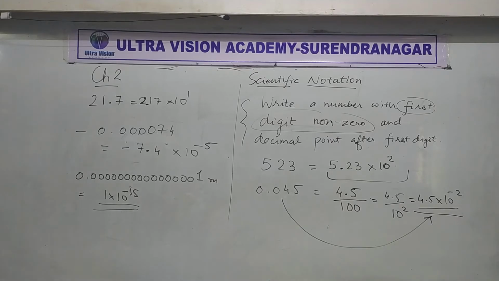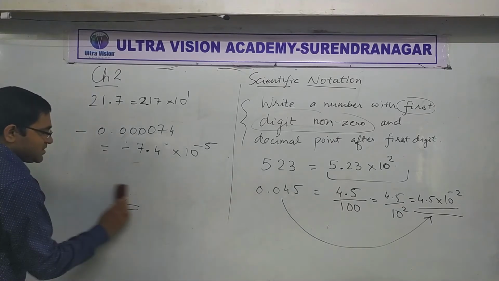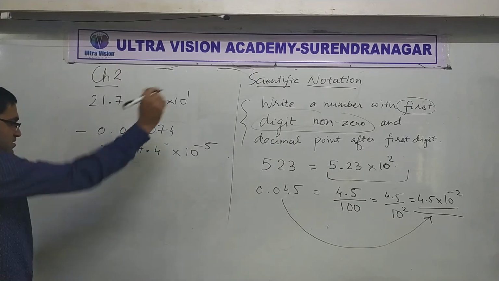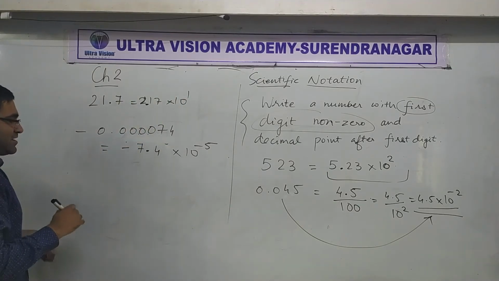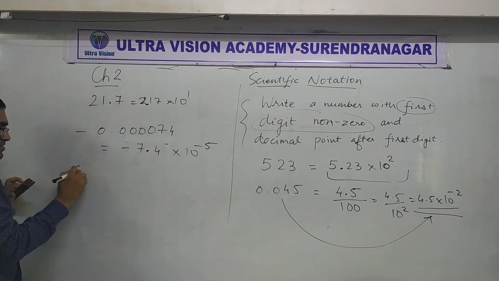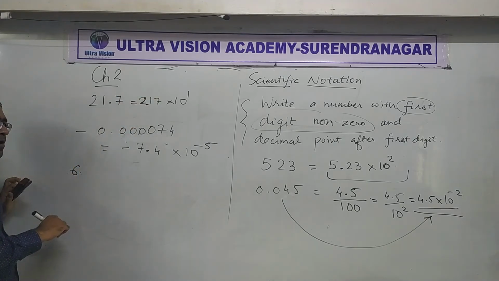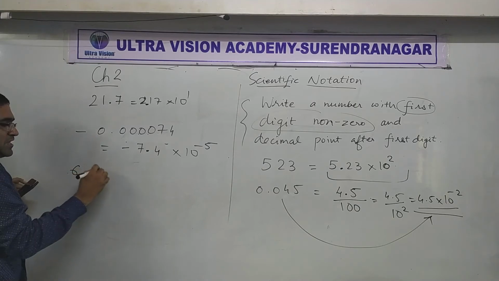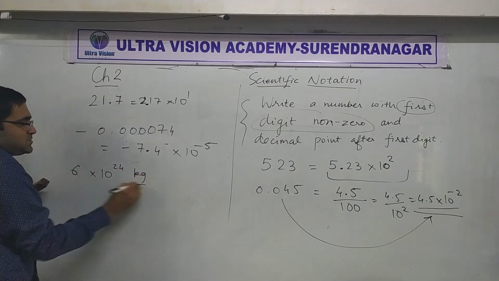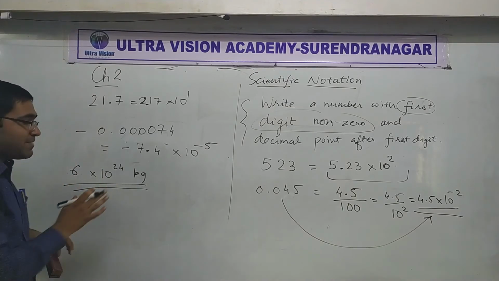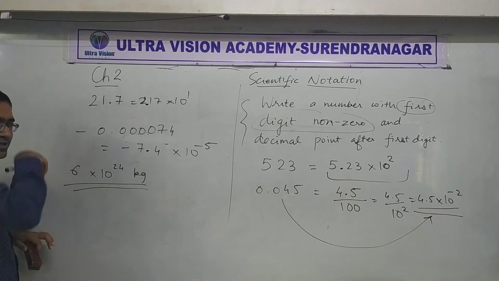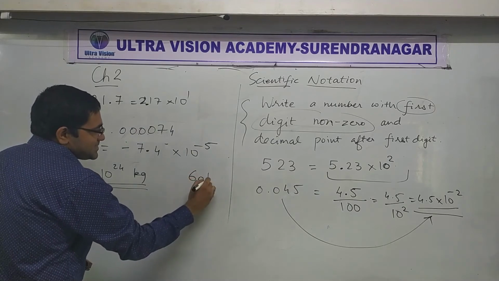Let me give you another example. Let's go on bigger side. Do you know that mass of Earth is 6 into 10 raised to 24 kg. This is mass of Earth when you write it in scientific notation. Okay, it's not your mass which is like 60 kg.